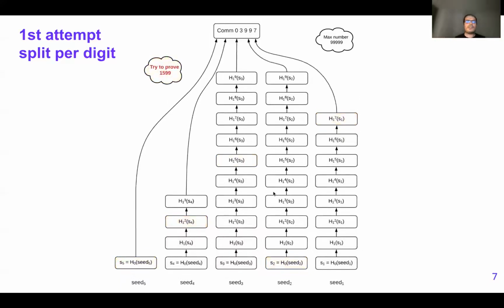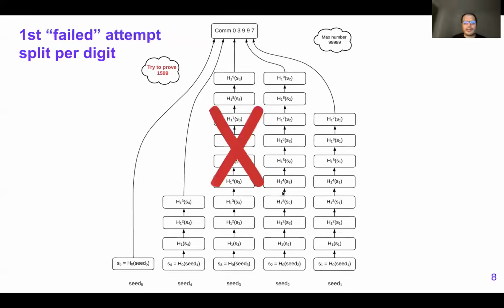However, as you will see, this is not a full solution. The reason is that if the number was different, like the 03997 here, we would have some difficulties proving numbers which end in 8 or 9. As you can see here, you cannot prove 1599 because the last chain is not enough to actually encode 8 or 9. It's very short here. So this attempt actually cannot work, and then we had to go to something else.